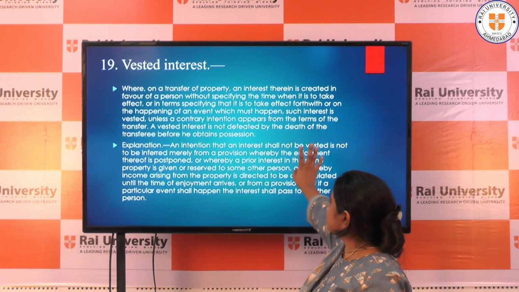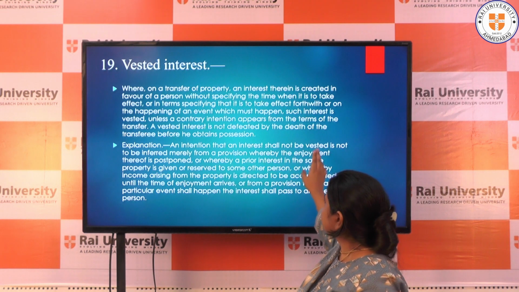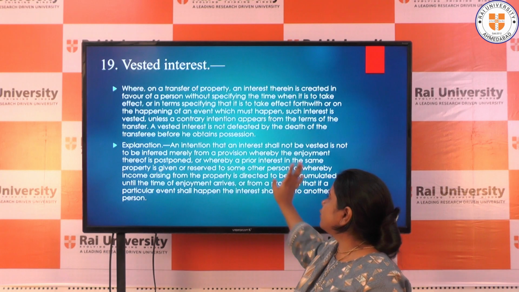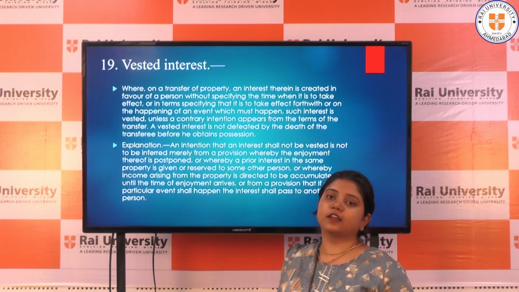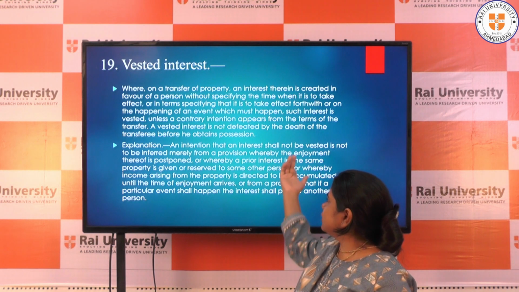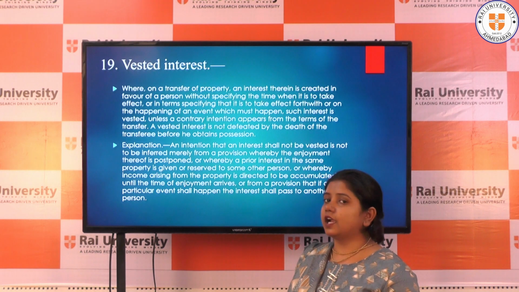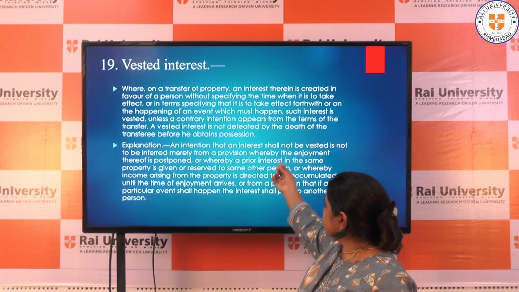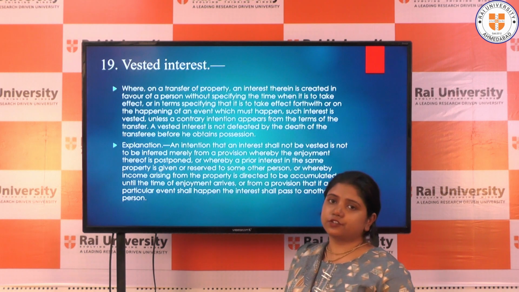Unless a contrary intention appears from the terms of the transfer, a vested interest is not defeated by the death of the transferee before he obtains possession. This line talks about the exception clause: unless a contrary intention appears according to the circumstances of the transfer. And the other point is that the vested interest is not defeated by the death of the transferee.